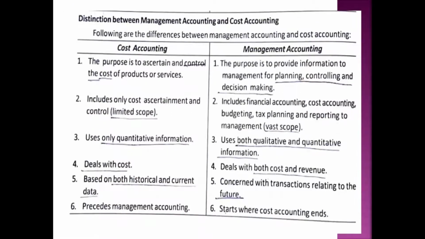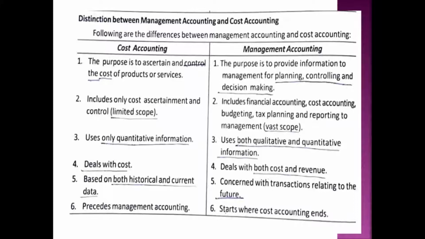Okay. Next, let us see the differences between cost accounting and management accounting. We know what cost accounting means: ascertaining the cost and recording the cost for the purpose of cost control and cost reduction. So the purpose of cost accounting is to ascertain and control the cost of products or services.